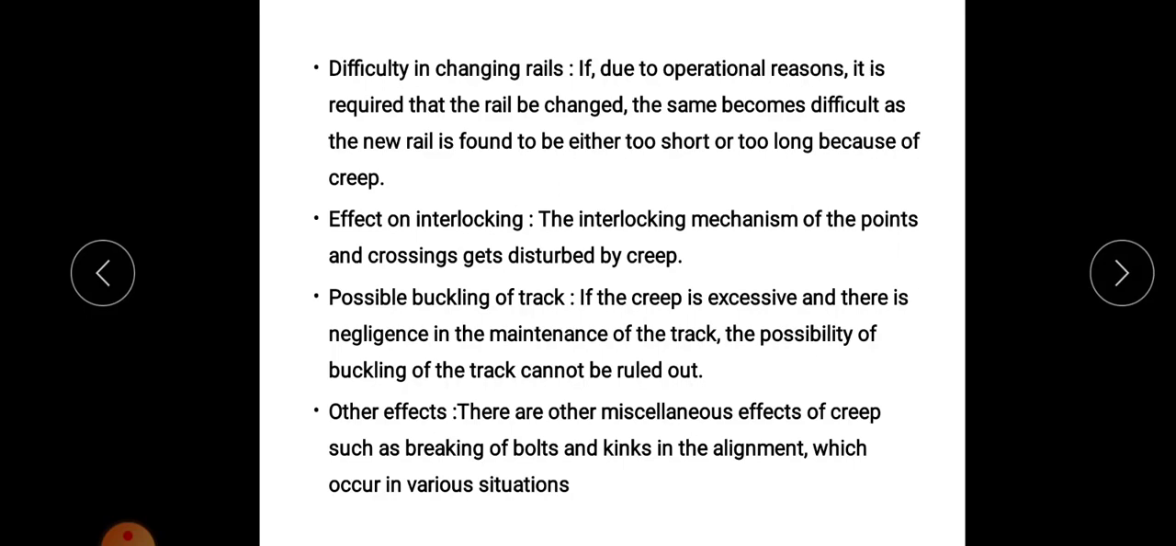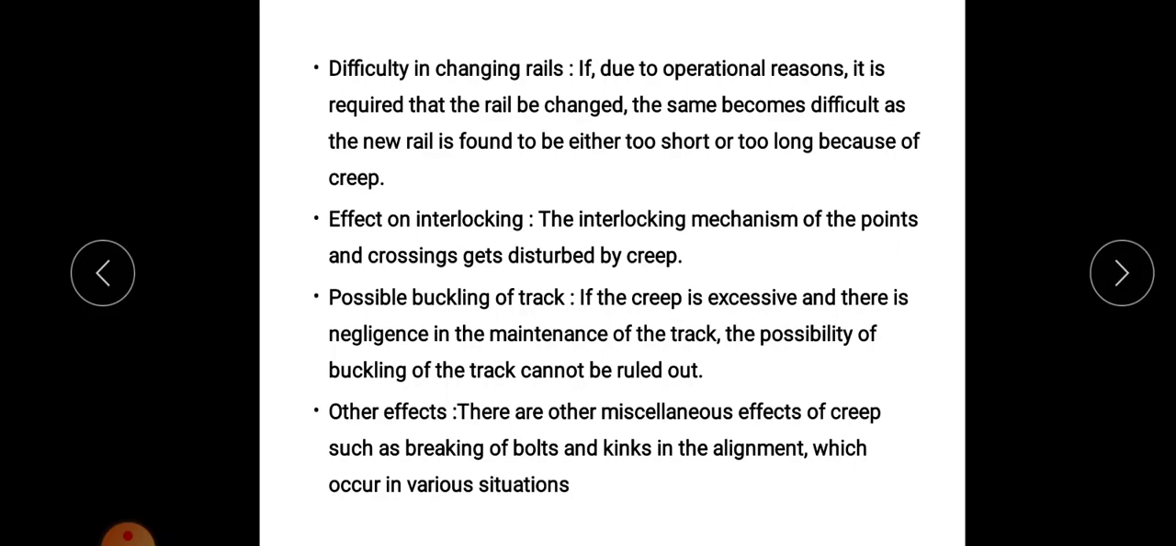Next one, difficulty in changing rails. If due to operational reasons, it is required that the rail be changed, or in maintenance works also, we have to change some of the rails, it will become difficult as the new rail is found to be either too short or too long because of creep. Due to creep, there will be a change in the length. So the new rail may sometimes be short or sometimes long due to the creeping phenomenon.